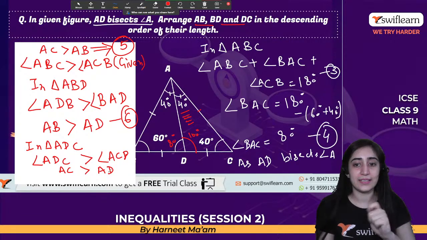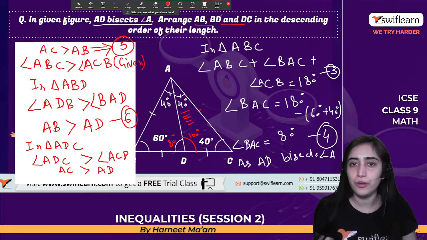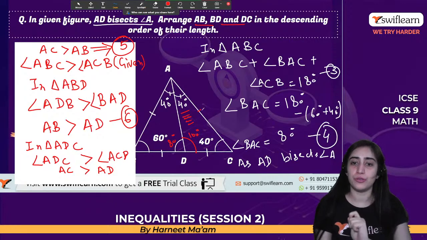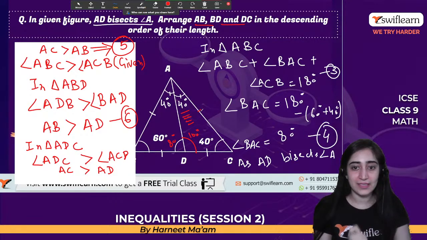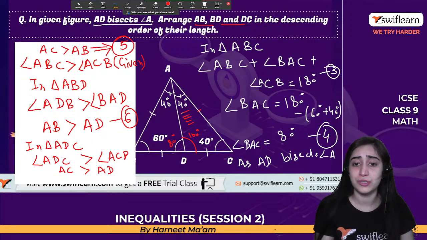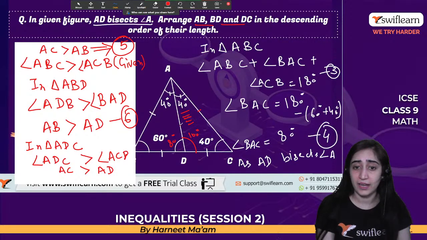Right? I can say that this is greater. Now, what does that mean? This is greater than AD. But do I know the relation between AC? No, right? Now, with this angle, I'm able to know that AC is greater. This I know, but do I really need AC? I really don't need AC. I need these two sides' relationship. I need the sides AD and DC. In that case, I need to find out this angle and this angle.